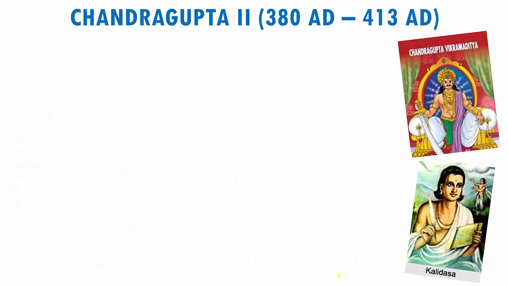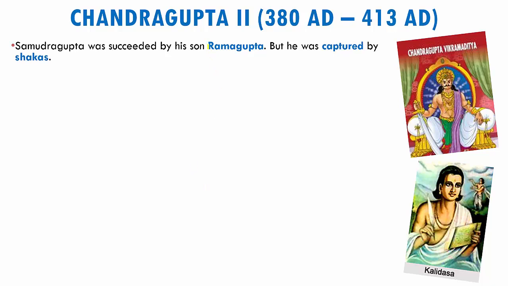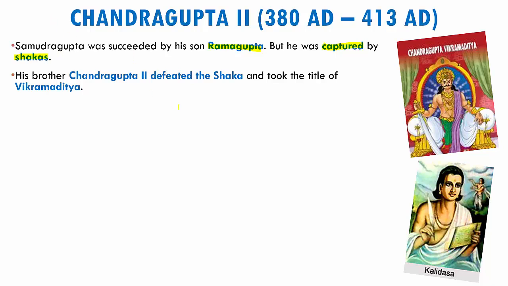After Samudragupta, we have the successor who was his son called Ramagupta, but unfortunately Ramagupta was captured by the Shaka kings back then. And because of this, Chandragupta II took over the reign. Chandragupta II went on and defeated the Shakas and took the title of Vikramaditya. So anytime in history, if you hear the word Vikramaditya, it is Chandragupta II of the Gupta dynasty. And he ruled between 380 AD to 413 AD.